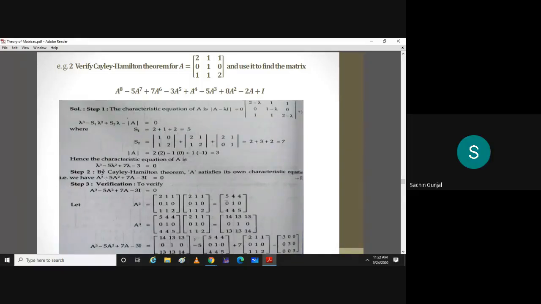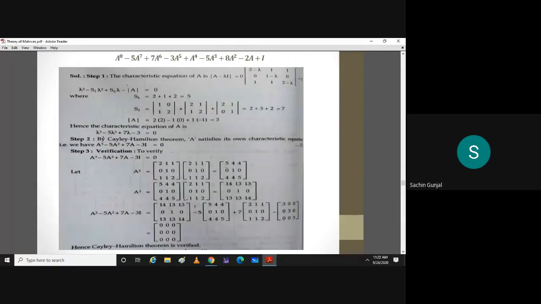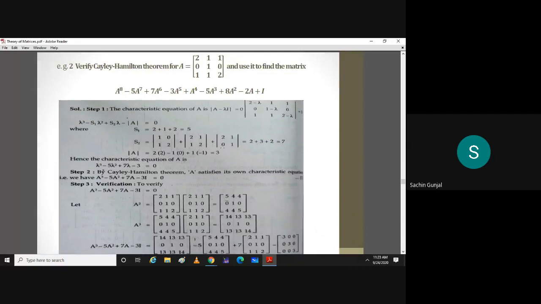So we compute A cube, A square and check whether it is coming 0 or not. Sir, but the equation is of A raised to 8. No, sir. See, there are two questions separately. Verify Cayley-Hamilton theorem, that is the first question, and then use it to find this expression. Okay, so first we are verifying Cayley-Hamilton theorem and then later we'll go for this expression. Okay, understood.